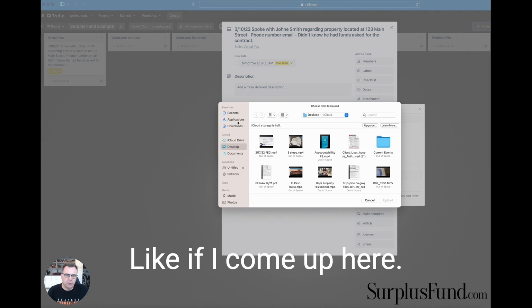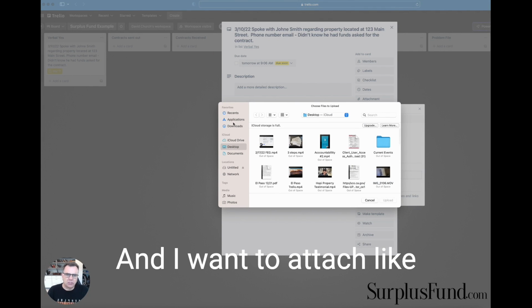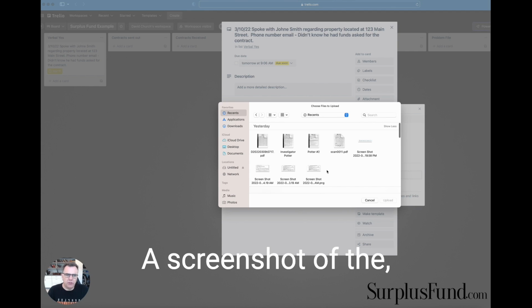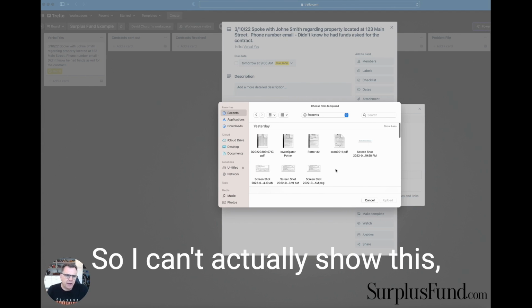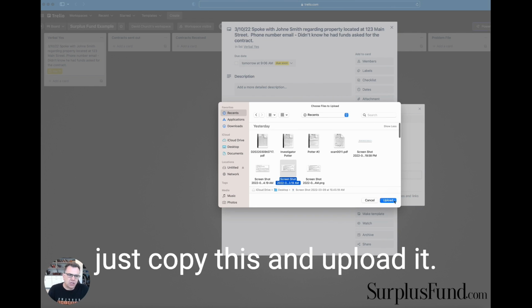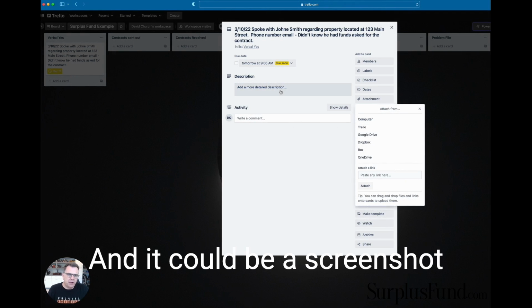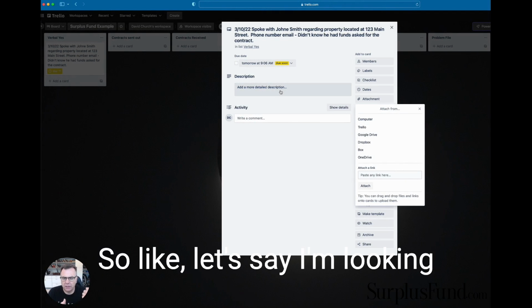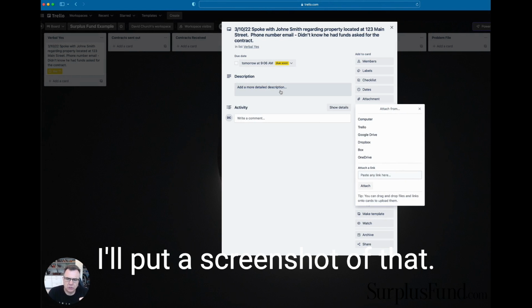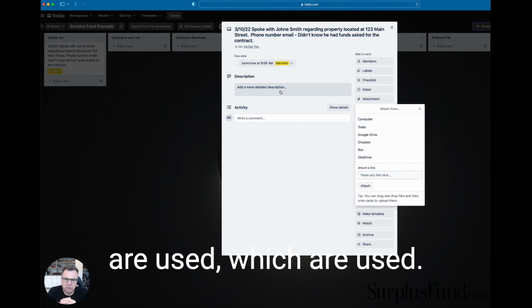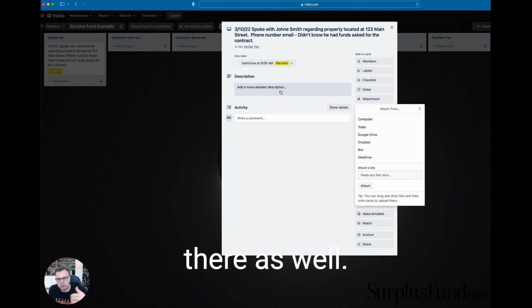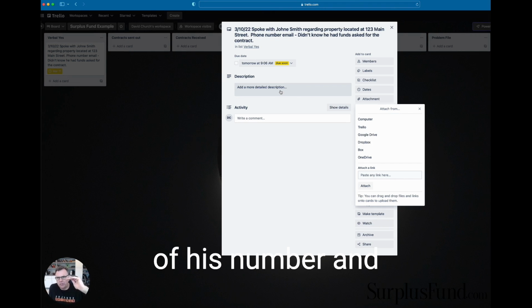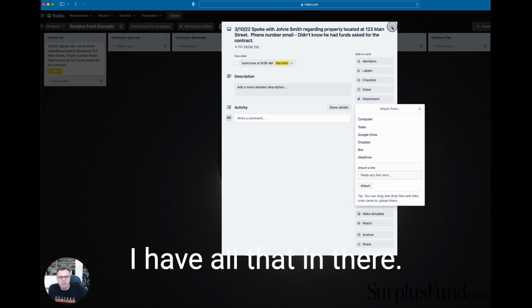Like if I come up here and want to attach a screenshot of the, and these are all recent deals I've had and what have you. I can't actually show this, but I could literally just copy this and upload it, and it could be a screenshot of the deal itself. So let's say I'm looking at the county and the deal, I'll put a screenshot of that, and of the skip tracer service I use, which is app.surpluslist.com. I'll put that in there as well, and a screenshot of his number and everything so that I have all of that in there.